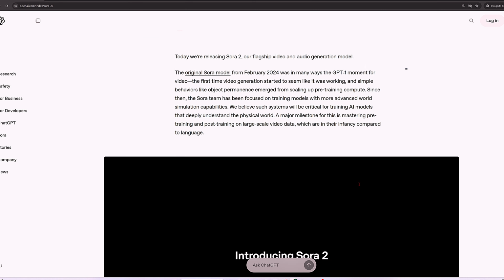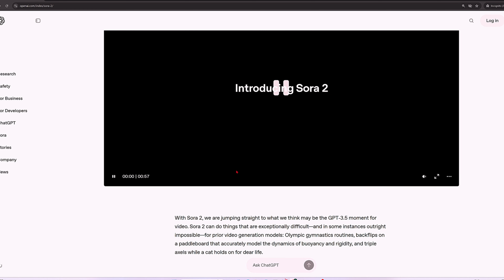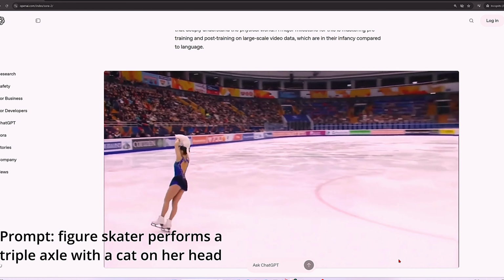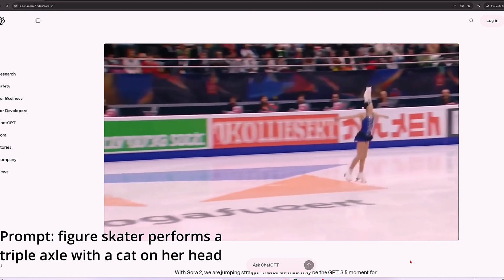Now let's check out actual prompts and see what Sora 2 can create. These examples are going to blow your mind. Prompt: figure skater performs a triple axel with a cat on her head.